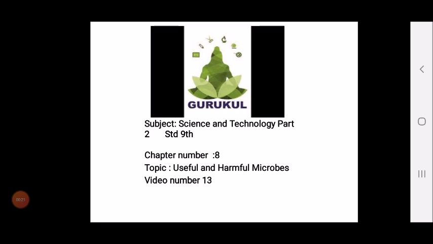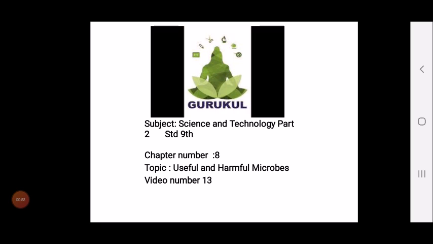We have studied lactobacilli, we have studied how penicillin was invented, and we have studied the introduction to the scientist who invented penicillin. Now, every thing has some positive and some negative effects. In the same way, microorganisms have good effects, they are helpful to us in many ways.